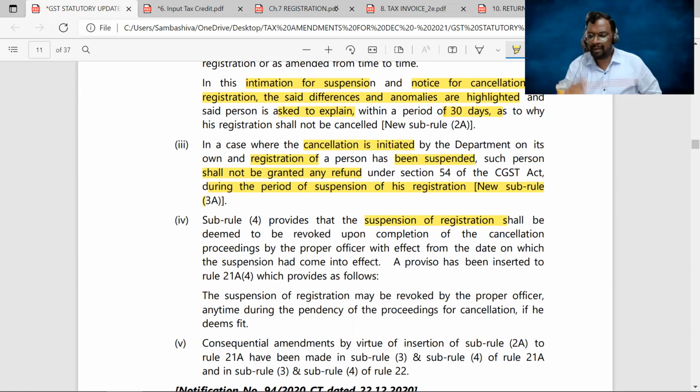Right, sir? So that means, once the cancellation proceedings are completed, that suspension will be revoked and your certificate of registration will get cancelled. But in case the proper officer is satisfied with the clarifications provided by the supplier, the suspension order will be revoked, which means your registration will become active. Clear, sir? The suspension of registration may be revoked by the proper officer anytime during the pendency of the proceedings for cancellation if he deems fit.